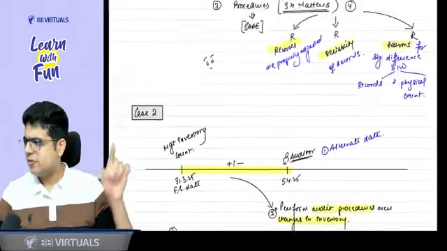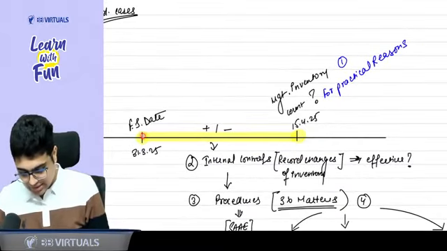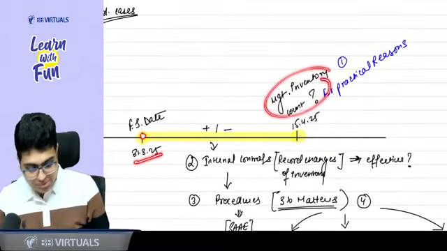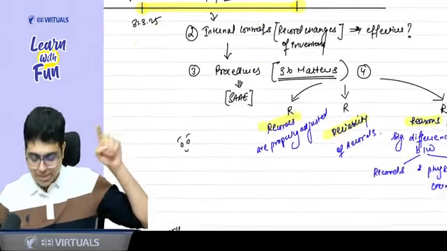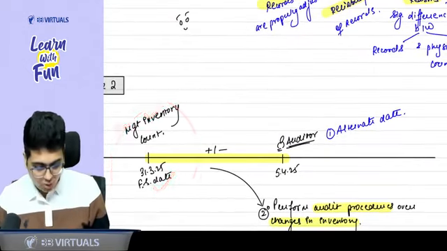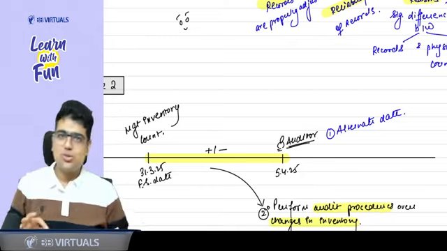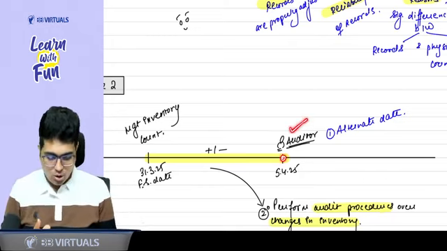Sir, how is it different from case number 1? In case number 1, the date of financial statement is 31st March, but management is counting on some other date. But in case number 2, management's count and the date of financial statement are both the same. But here the auditor is coming on some other date. So in case number 2, the only thing you should know is, can the auditor come on an alternate date?